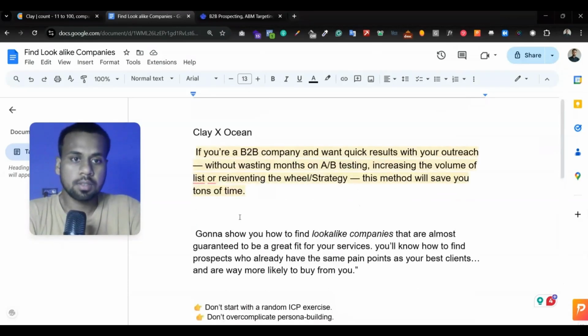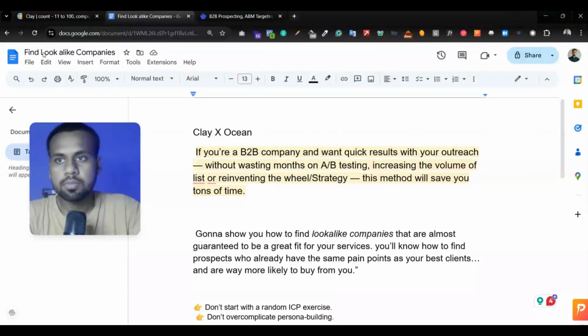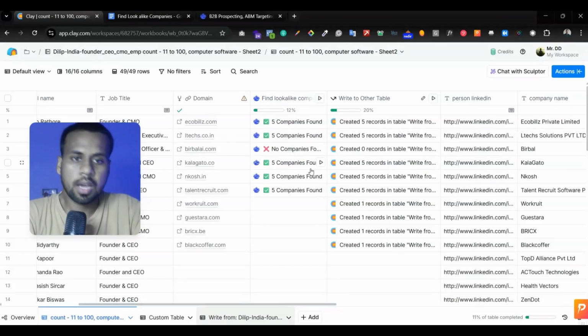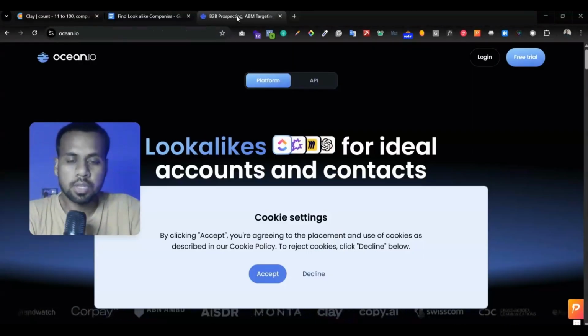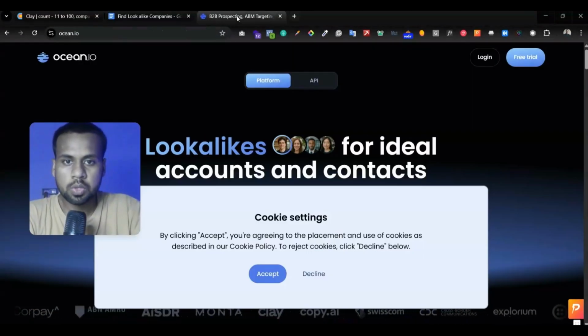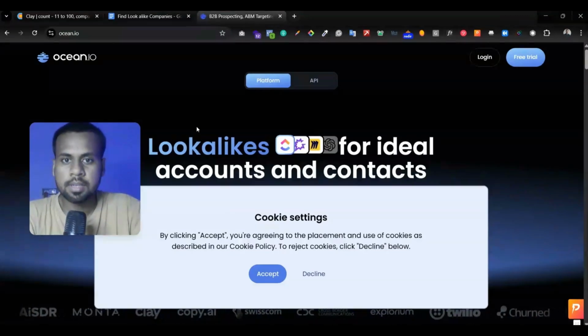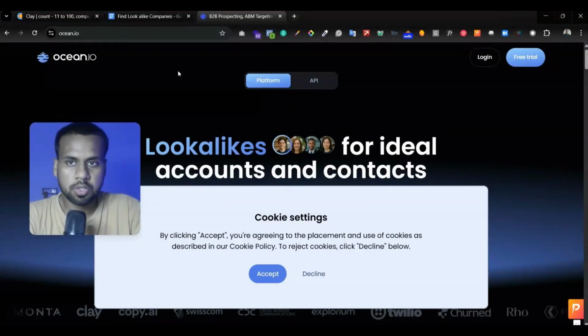How are we going to find the lookalike companies? For that, we're going to use Clay and Ocean.io. Here you can see I have done some exercise, and I have already found some lookalike companies. There are 2 ways you can do this. First, we're going to do this with Ocean.io. There are multiple tools in the market you can use to find lookalike companies, but Ocean.io is top tier.